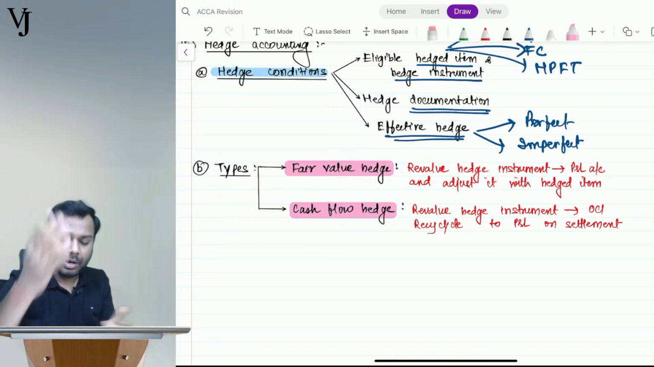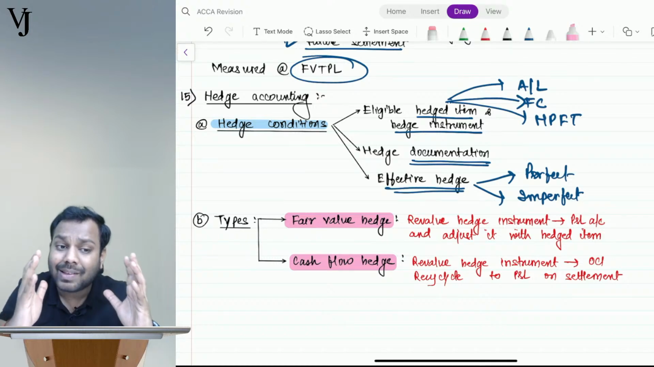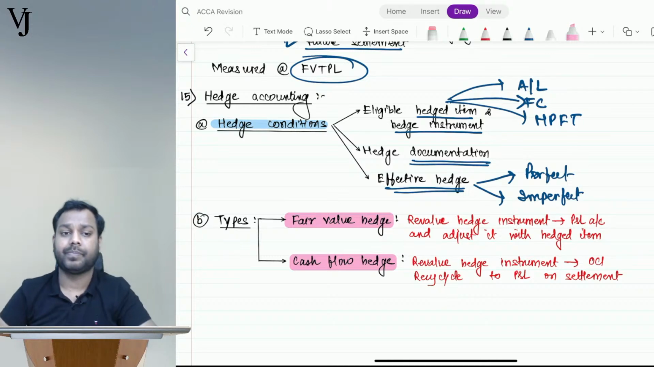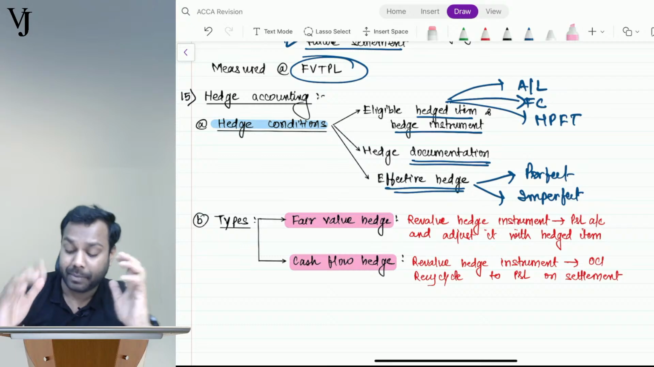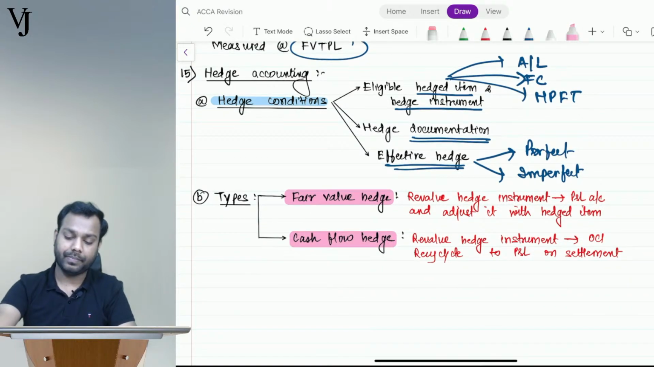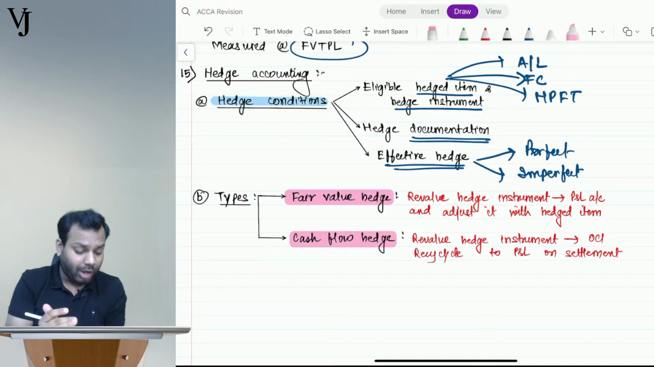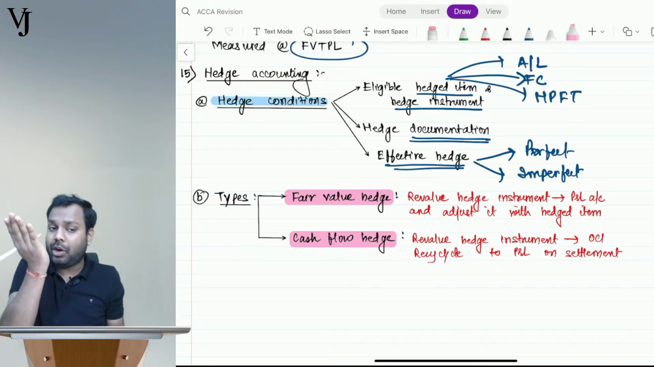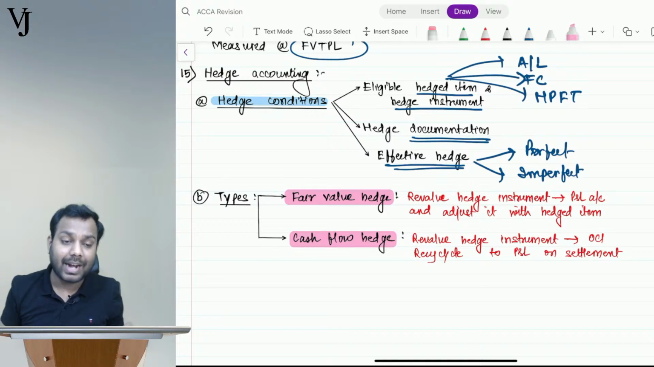Now, what is the meaning of an effective hedge? There is a close economic relationship between the hedged item and the hedge instrument, and it mitigates the risk. Basically, if I am getting a loss in the hedged item, I will get a gain in the hedge instrument, so that the loss offsets with the gain, and our purpose to hedge is met.